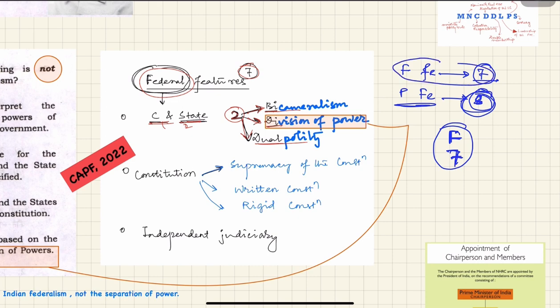Here we will discuss how to remember these federal features. Always read from your static notes wherever you have studied, but it has been seen that people always get confused. So here we will remember in a logical manner, so that we will never forget. So let's start.